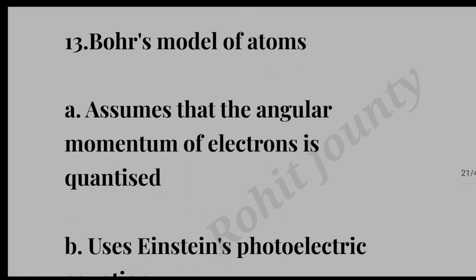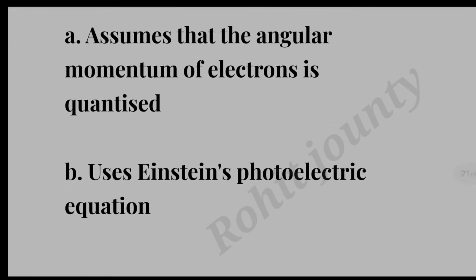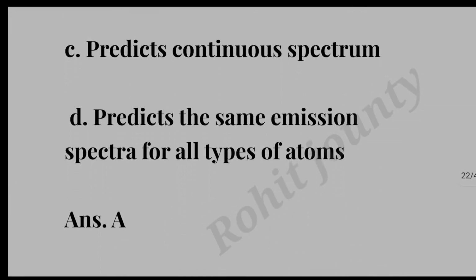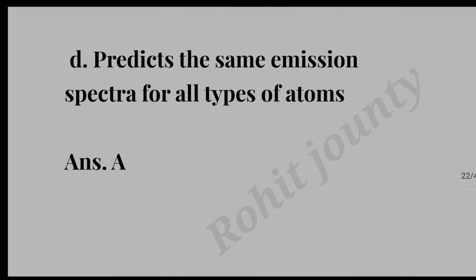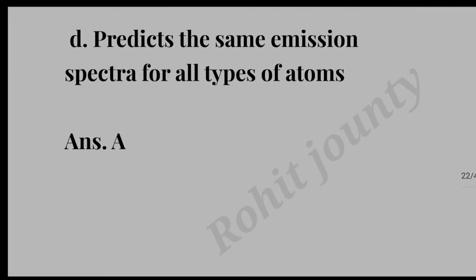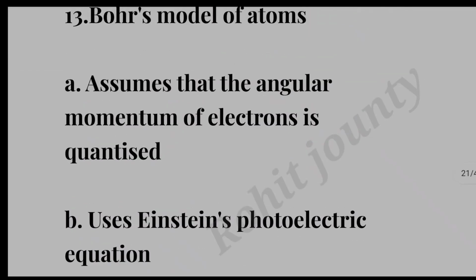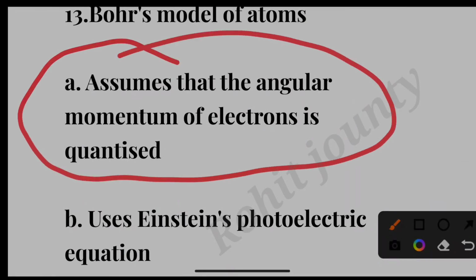Question number 13. Bohr models of atom. Option A. Assume that the angular momentum of electron is quantized. Option B. Uses Einstein photoelectric equation. Option C. Predict continuous spectrum. Option D. Predicts the same emission spectra for all types of atoms. The correct answer is option A. Assume that the angular momentum of electron is quantized.